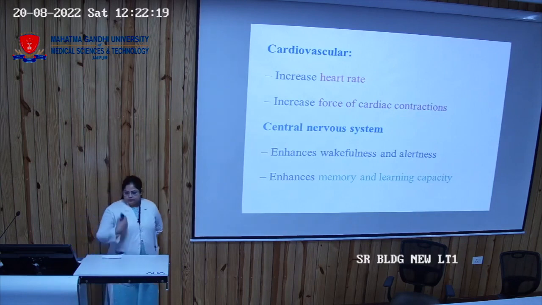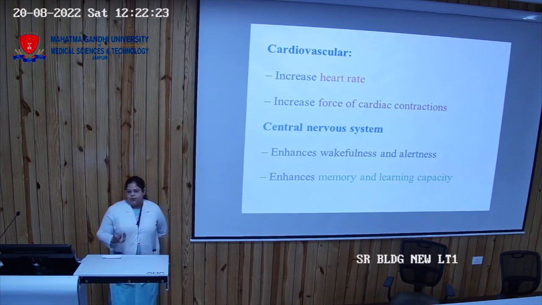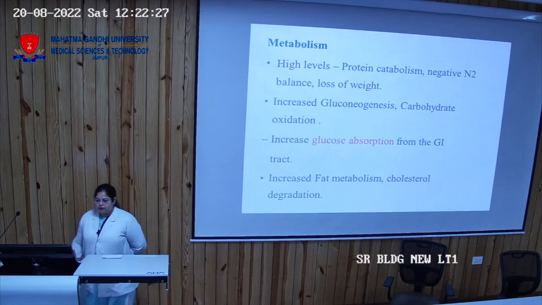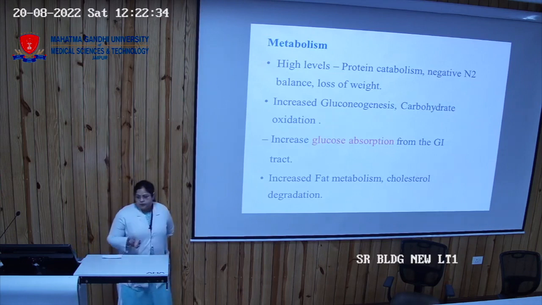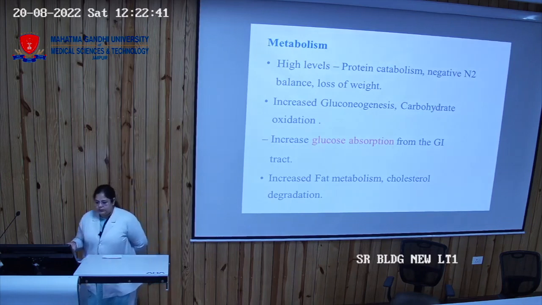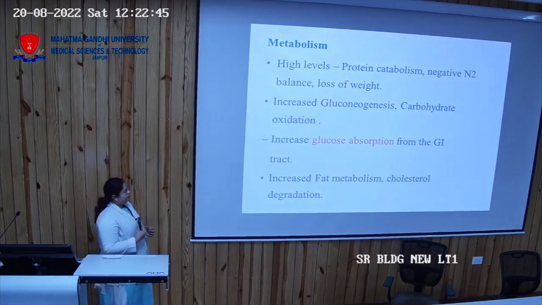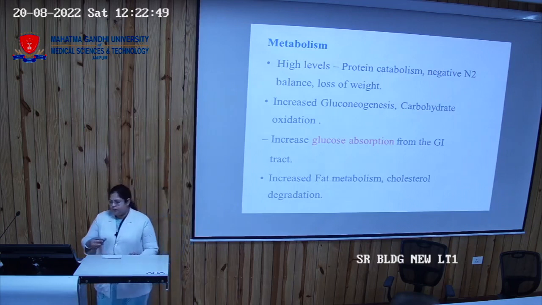Then it makes the nervous system wakeful and alert. It enhances memory and learning capacity. Then in general metabolism, it increases protein catabolism, leads to a negative nitrogen balance, and causes weight loss. It increases glucose metabolism, gluconeogenesis, and glucose absorption from the GI tract. It increases fat metabolism and cholesterol degradation.